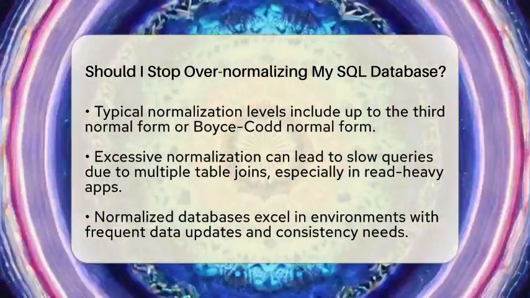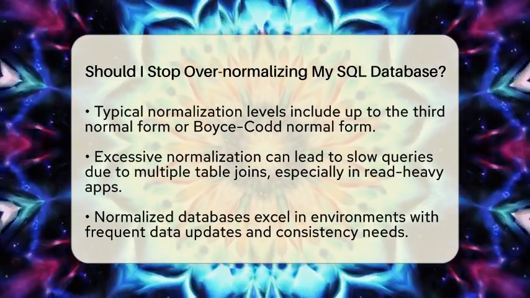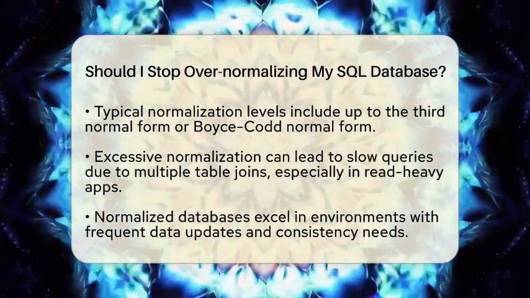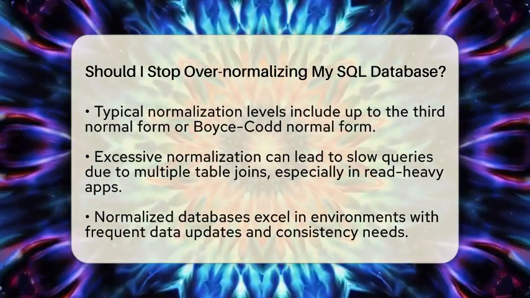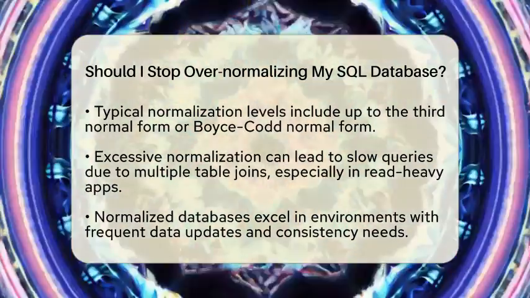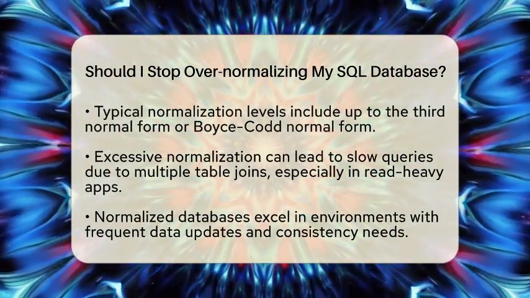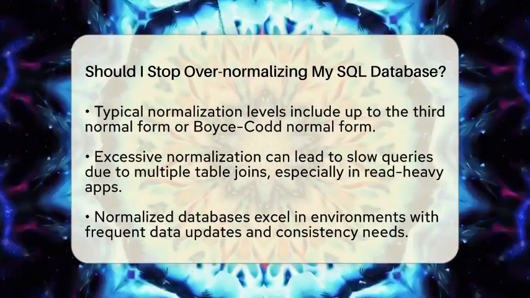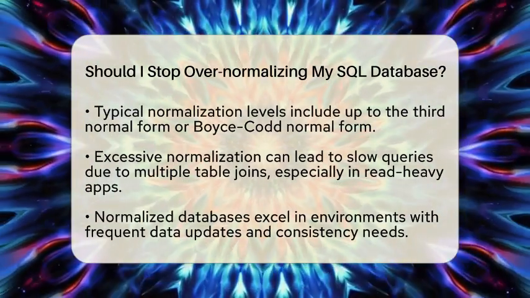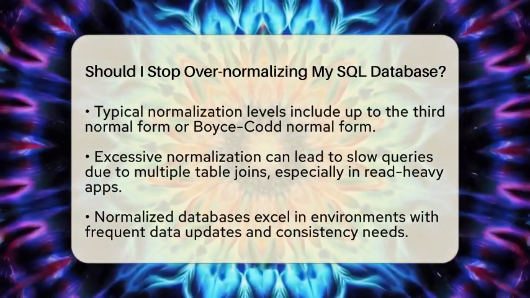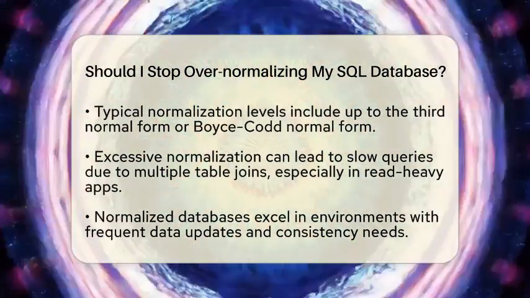But what happens if you normalize too much? When you break data into many small tables, your queries might need to join lots of tables together. These joins can slow down your system because they take more time to process. This is especially true in read-heavy applications where users are searching for information quickly. If your database has too many tables, your application might become sluggish because it has to gather data from many places.